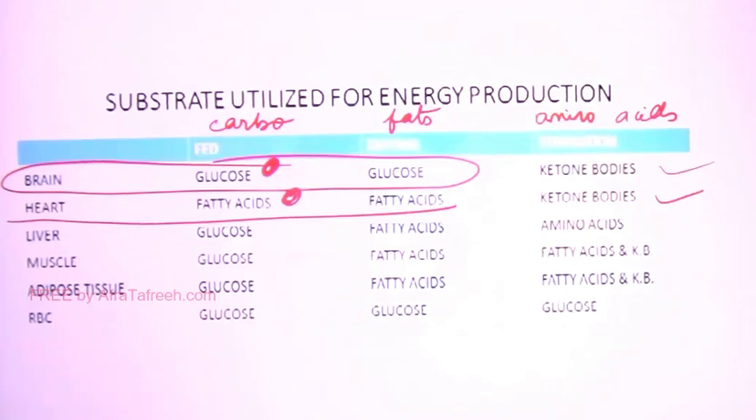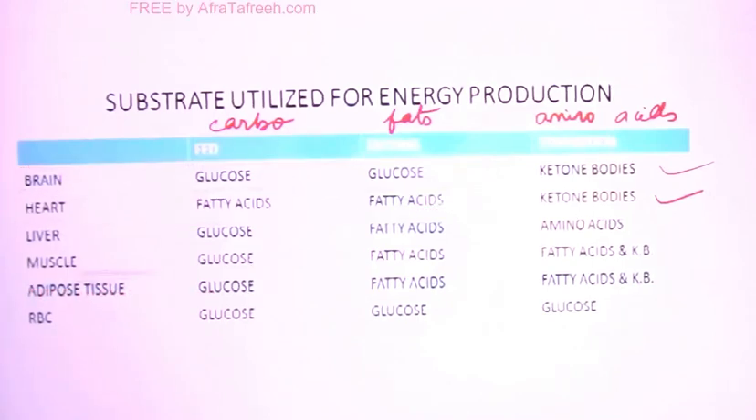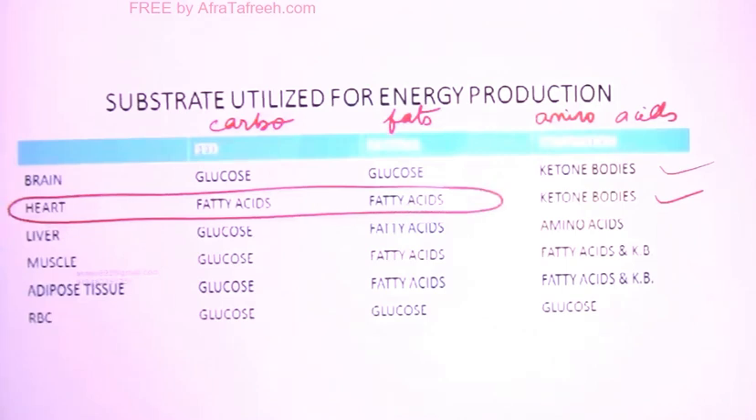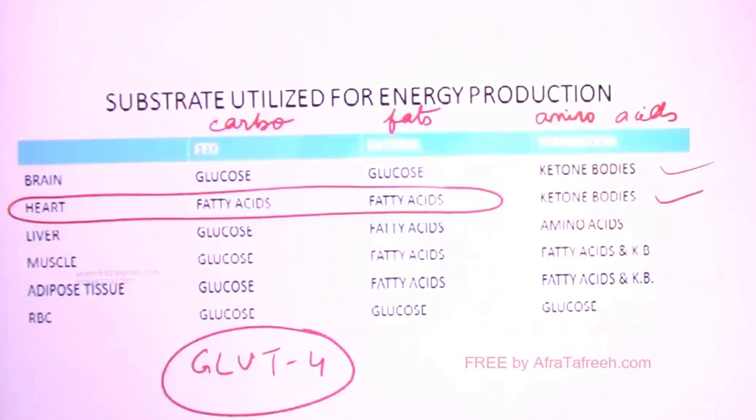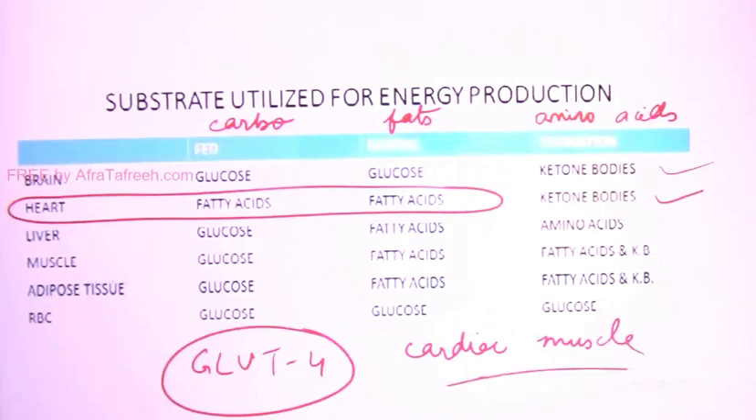for heart. Now one more question here: if heart is using fatty acids most of the time, then why is GLUT4, glucose transporter number 4, present in cardiac muscle? I have told you in GLUTs that GLUT4 is present in cardiac muscle, skeletal muscle and adipose tissue. So why is GLUT4 present in cardiac muscle if heart is not using glucose?